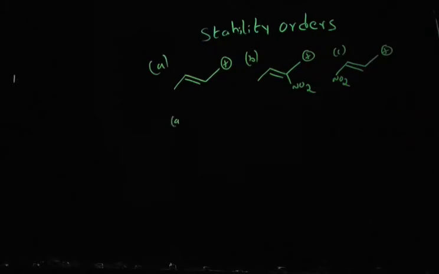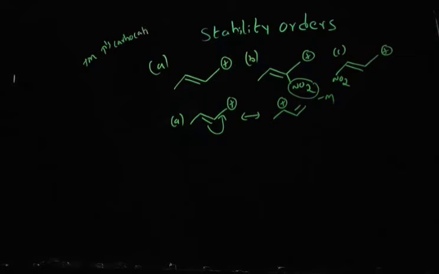In option A, you can see the carbocation is directly connected to double bonds and undergoes resonance. As a result, you are going to get something like this. But in case of option C, you can see the NO2 group is there. As I said, the NO2 group is a minus M group. We know that plus M groups are going to increase carbocation stability, and minus M groups are going to decrease carbocation stability. Let's see whether it's going to decrease or increase carbocation stability.